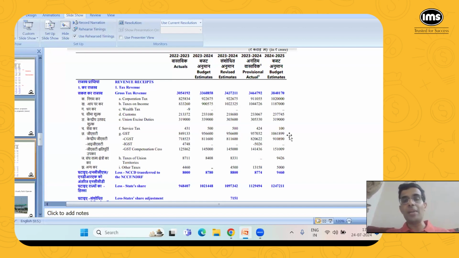One part, 50%, is the central government's GST, and the remaining 50% is the state government's part of GST. So the GST is divided between the central government and the state government in a 50-50 ratio. So this 10,61,000 number is the central government's expected collection.